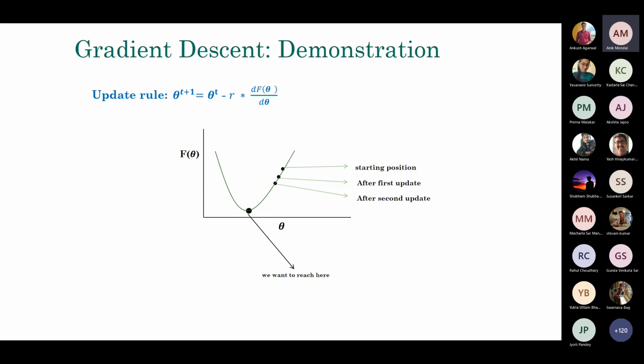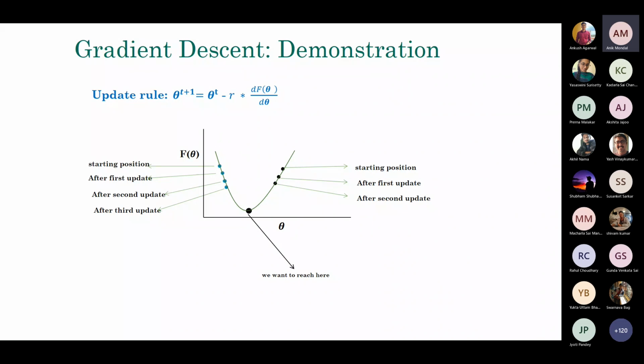So say accidentally you ended up choosing the initial point on the left side of this curve, for example this one. If you compute the derivative at this particular point, the sign of the derivative will be negative because the function is decreasing. So if you look at the equation, you're actually moving towards the right side. After the first update you reach here, after the second update you reach here, after the third update here, and so on. The more updates you make, the closer you get to the desirable point you are targeting, which is the black spot, your final target.